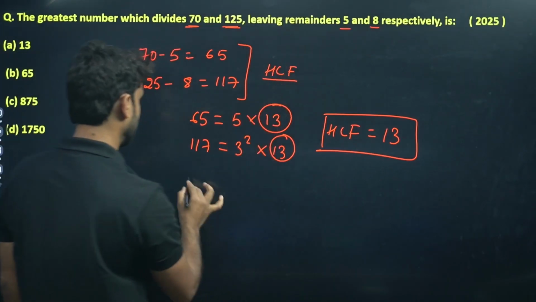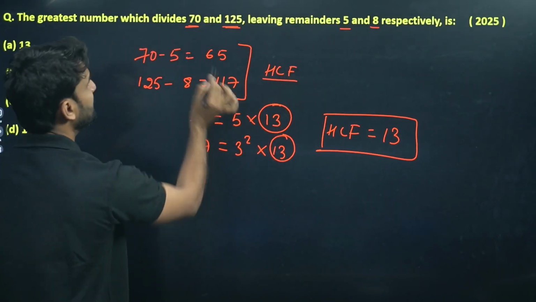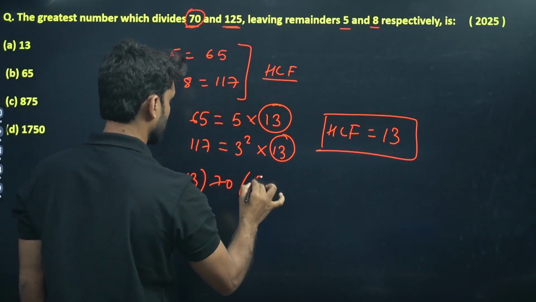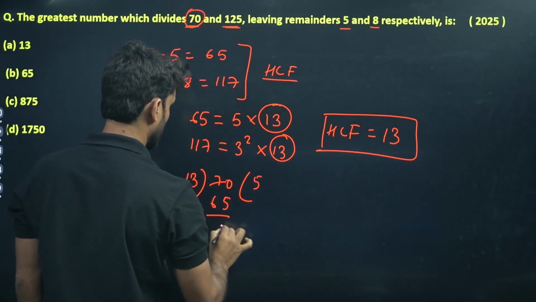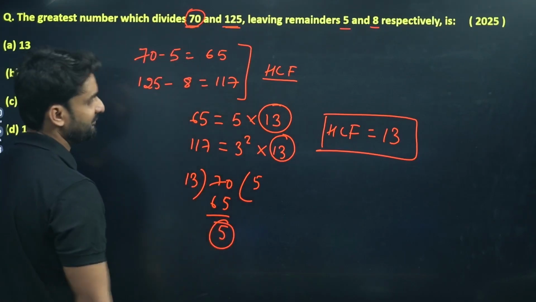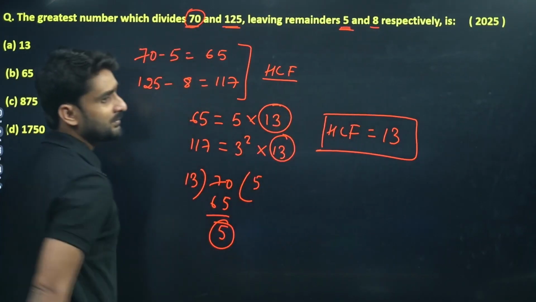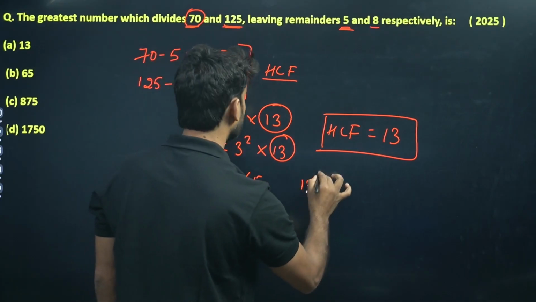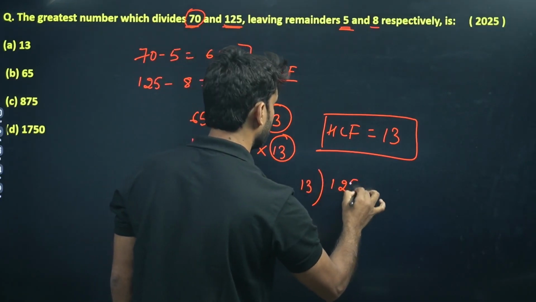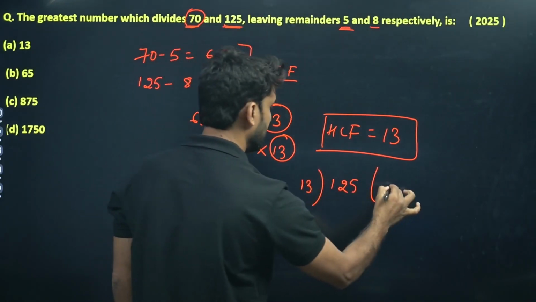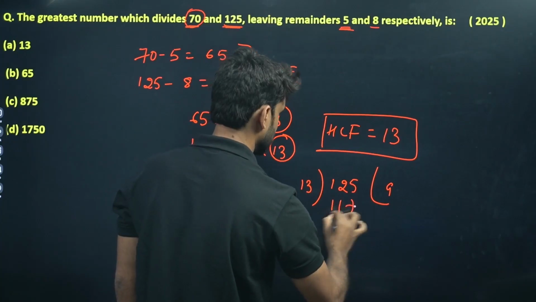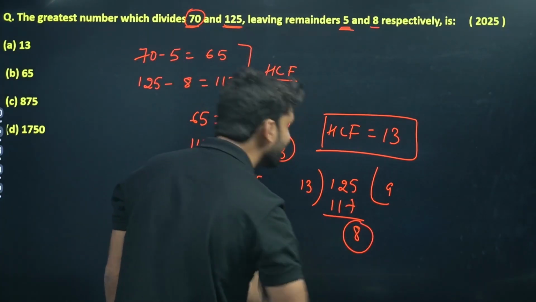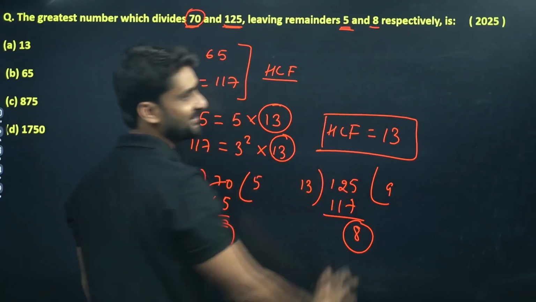Let's divide by 13. Divide this number 70 by 13. Which number is coming as remainder here? 5, correct. Let's again divide this number by 13 and prove it. So 13 into 125, what will you get? 13 nines are 117, and the remainder here is 8. And look, the remainder 8 is here.